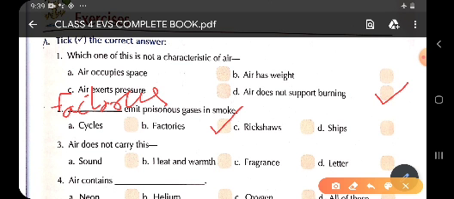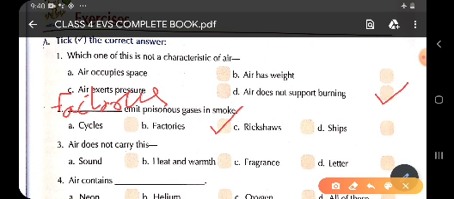So what does the air not carry? As we have studied in the chapter, air carries sound. Since the air carries sound, that is why we are able to hear each other. That means air carries sound, so the first one is not the correct answer.